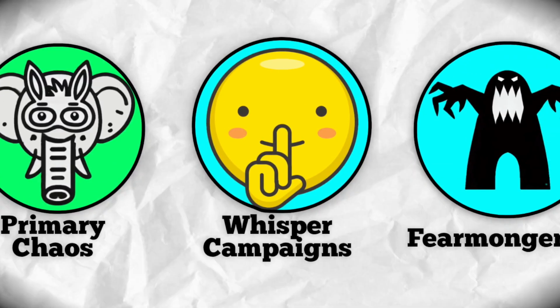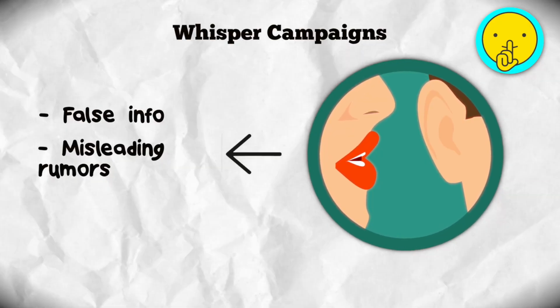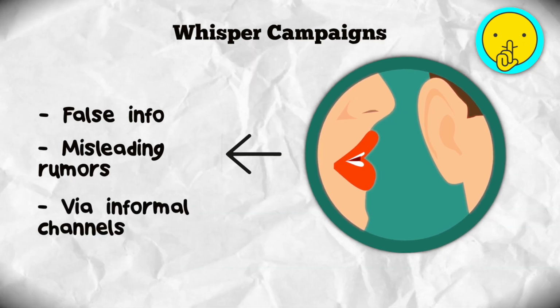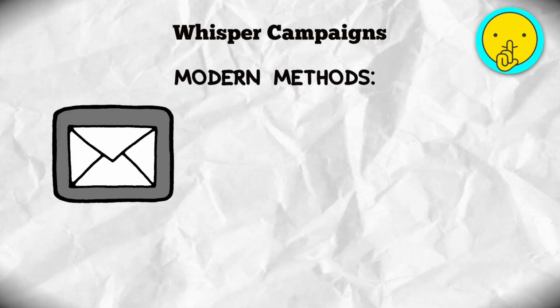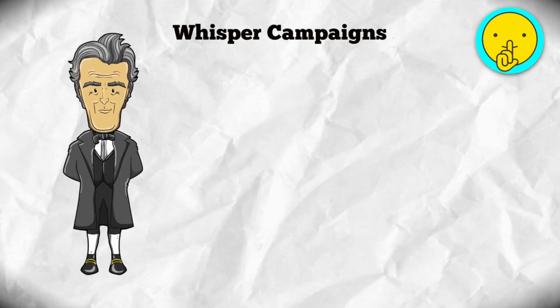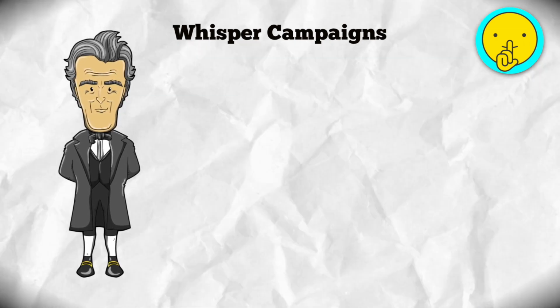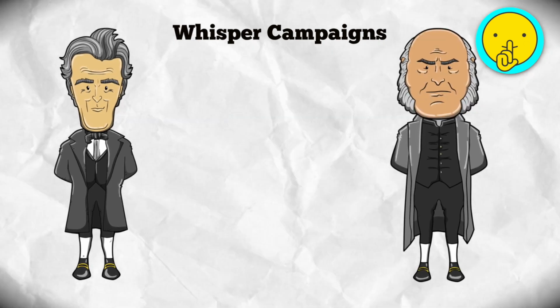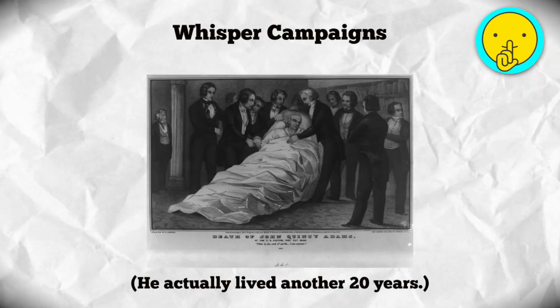Whisper campaigns. Whisper campaigns spread false or misleading rumors about opponents through informal channels. While modern methods include chain emails and social media posts, whisper campaigns are nothing new. In 1828, Andrew Jackson supporters falsely claimed something fairly serious about his opponent, John Quincy Adams. They said he was dead.